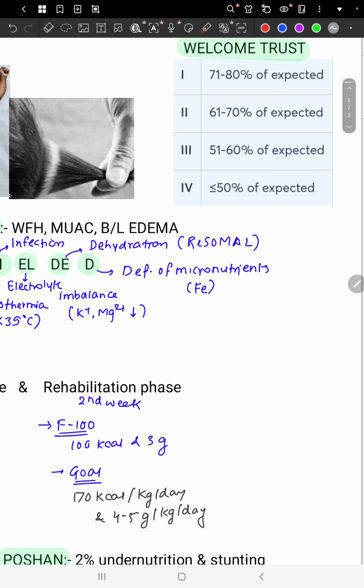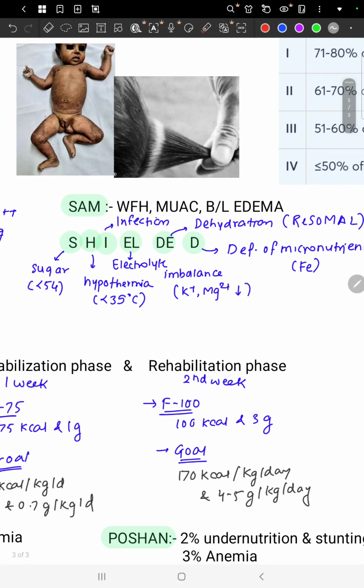The sodium concentration in ORS is 70, glucose concentration 70, but in ReSoMal the sodium concentration is low, 45, while the glucose concentration can be as high as 125. The potassium in ORS is 20, while in ReSoMal it is 40 to correct hypokalemia. So these are the important things in ReSoMal.